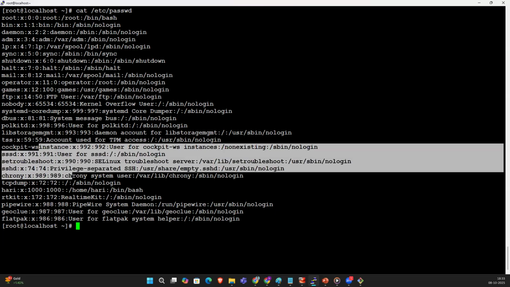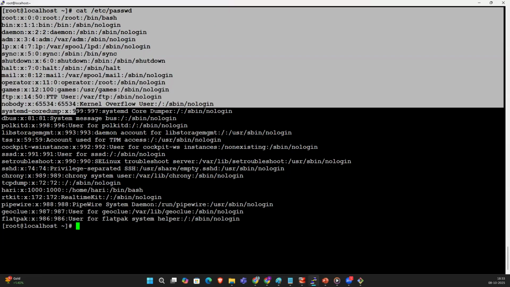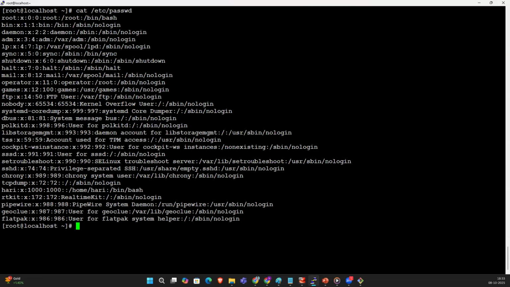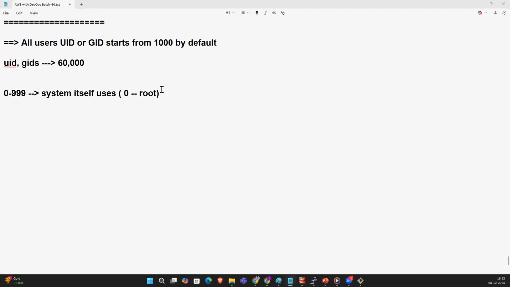You see, all these are below 1000 only. These are the system's own users' UID and GID. So from 0 to 999 is system; from 1000 onwards, the normal users' UID and GID start by default. Understood, guys?